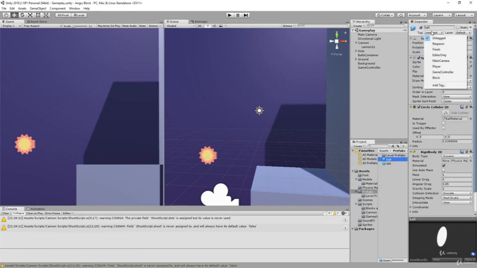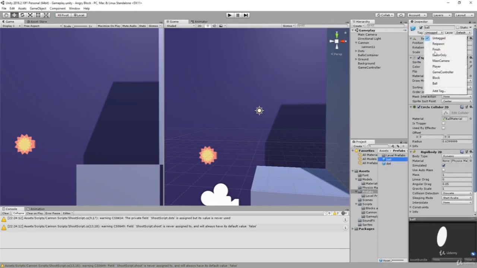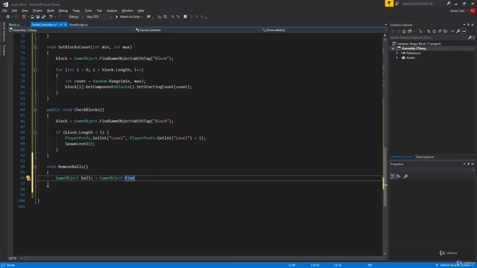Our ball has no tag, so I'm gonna go ahead and add a tag and add our ball tag to it. So let me go to ball and add our ball tag. Now go objects with tag, and we're searching for ball like this. I forgot to add here an array of GameObject, which is actually our GameObject array of balls.